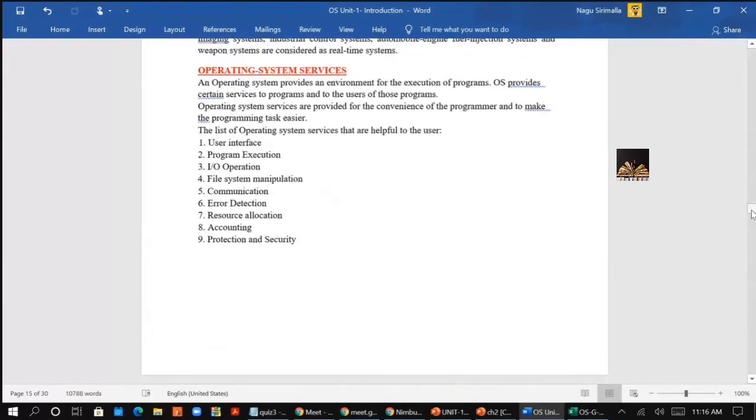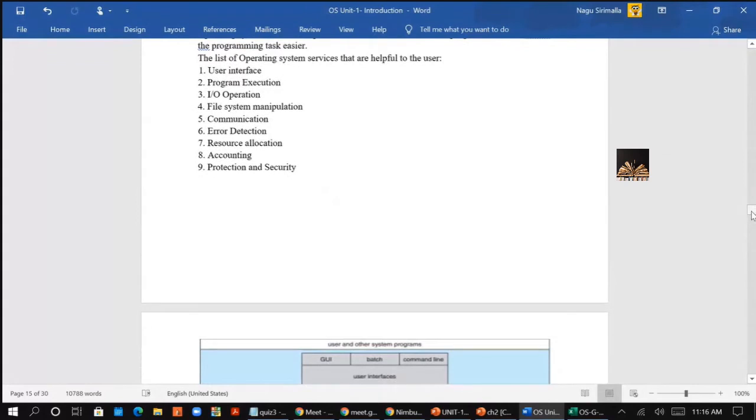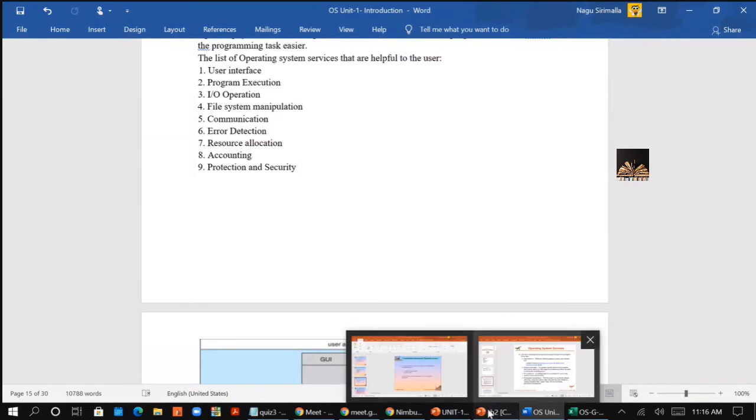So you can take these services. There are 9 types of services. I am reading them out: user interface, program execution, IO operations, file system manipulation, communication, error detection, resource allocation, accounting, protection and security. So these are the list of services that are provided by the operating system.